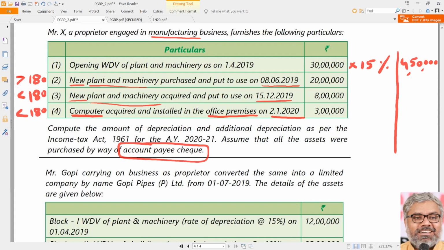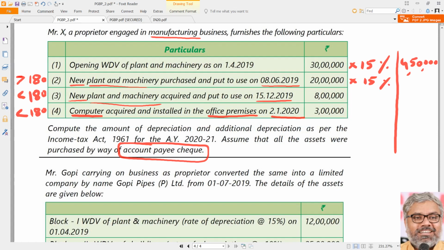Once again, we have to be very clear. When we are calculating normal depreciation, we should not think about additional depreciation and vice versa. Our brain has to be very clear and only focused on what we are calculating. We will come to the additional depreciation later. First, let us focus on normal depreciation. Plant and machinery purchased and put to use for more than 180 days. Is it eligible for full depreciation for the year? Of course, yes.